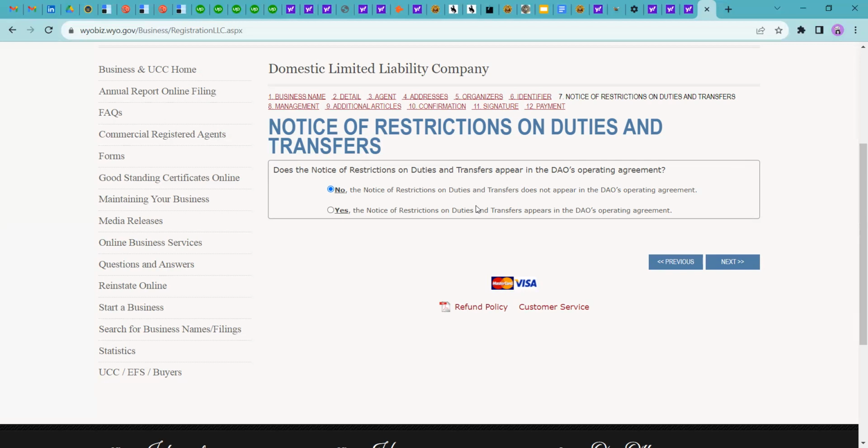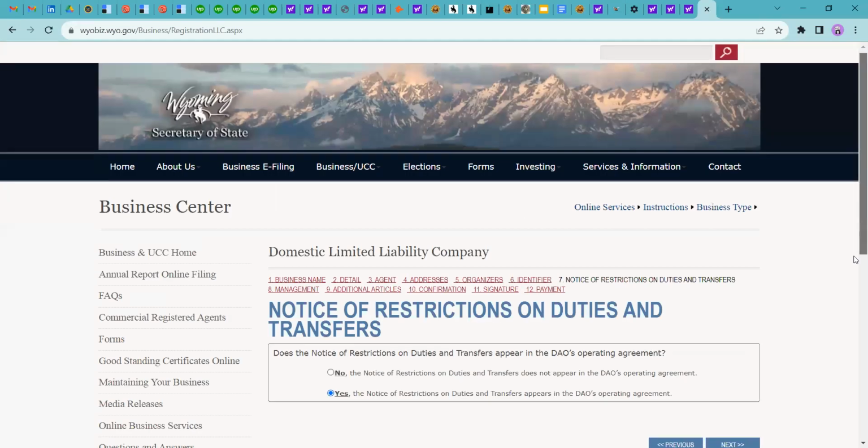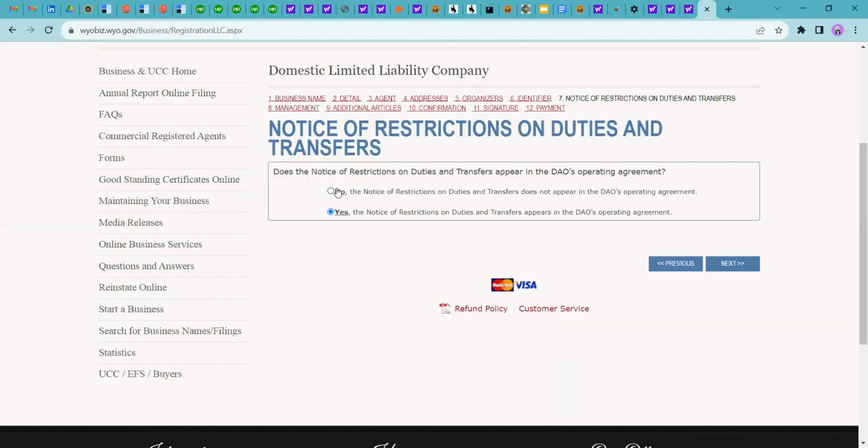So all you need to do is add a clause in the DAO's operating agreement about the notice of restrictions on duties and transfer of ownership. If any member wants to do anything with the duties and transfer, they need to provide a particular format to the entity before taking any step. So yes, I have provided the notice of restrictions on duties and transfer in the DAO's operating agreement. So I am selecting yes. And if you have not added any details about this clause, then you need to select no.